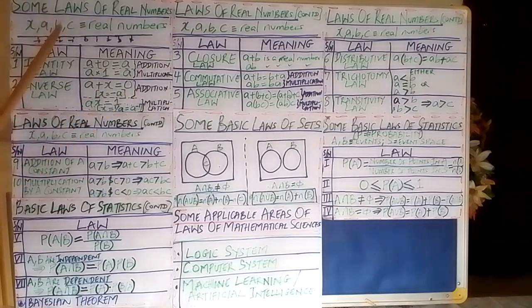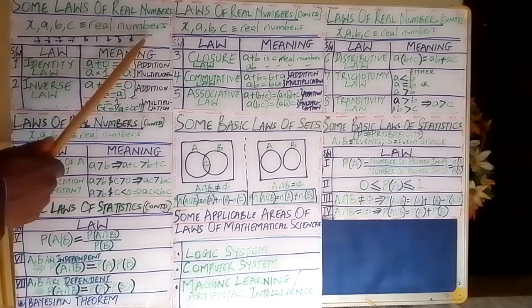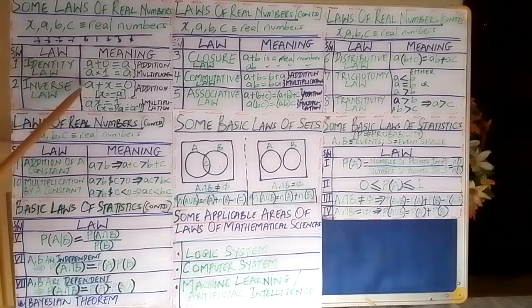As the name implies, the inverse law, of course, also has a version for addition and a version for multiplication. What it says is that given any real number A, there will always be another number x such that when you add that number to A, you always get 0. That number is called the inverse of A.